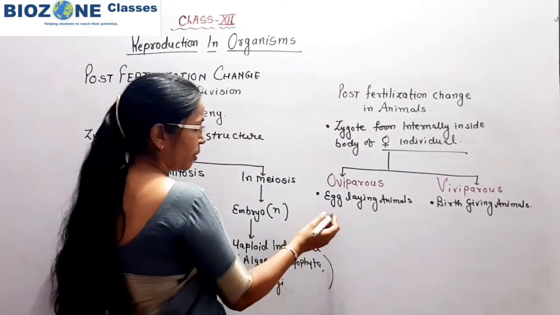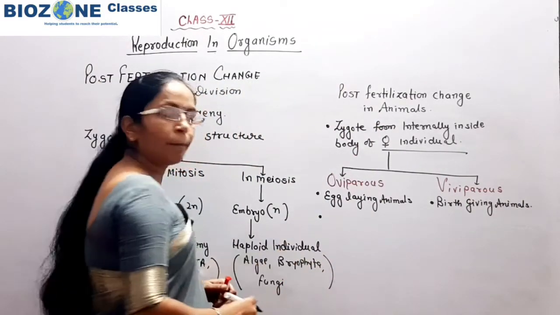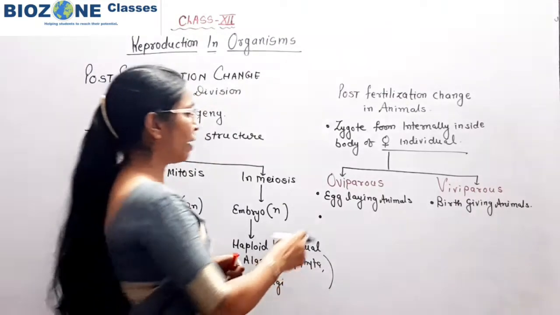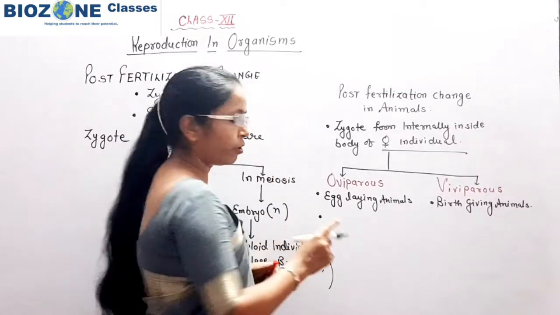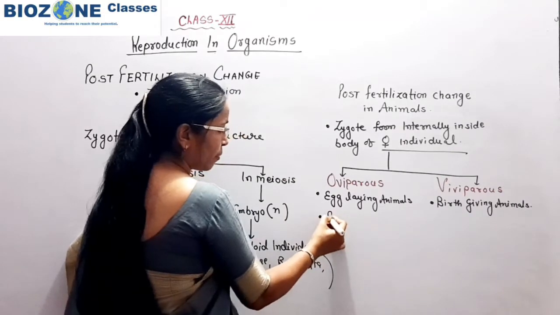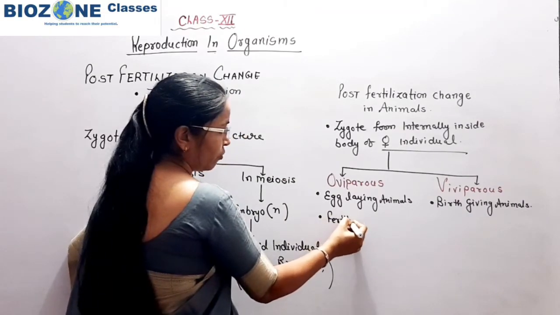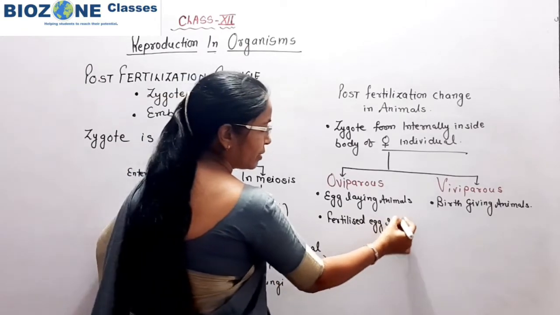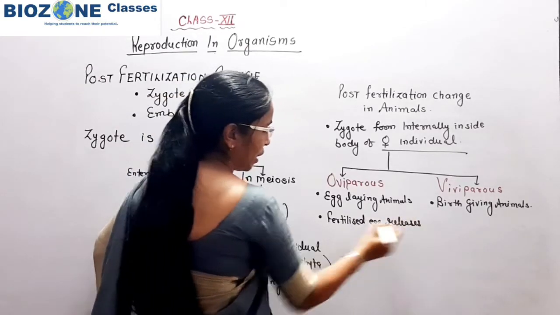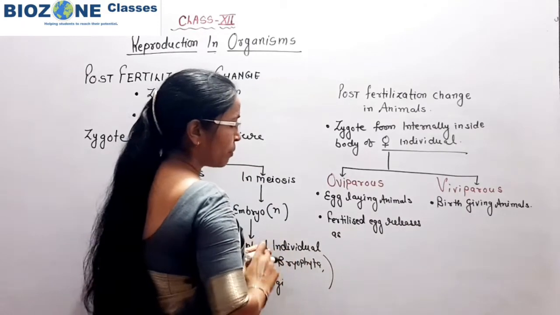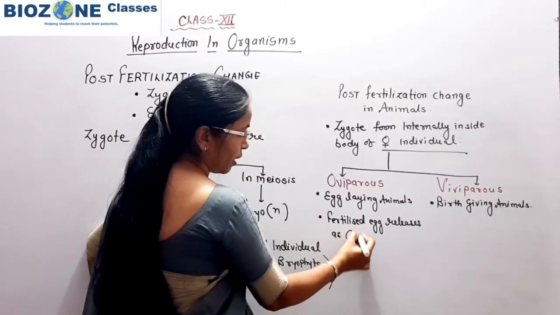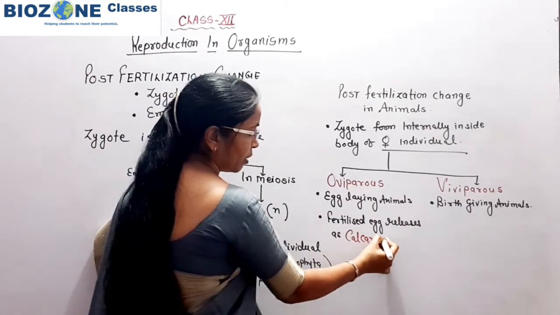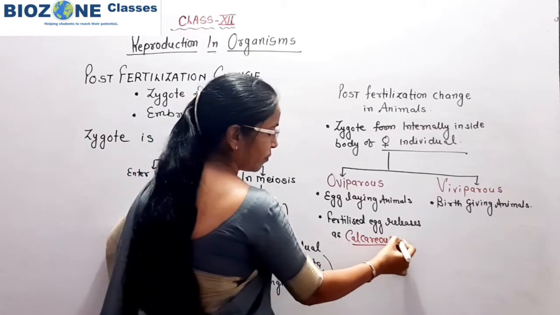After that, oviparous are egg laying animals, and the egg may be fertilized or unfertilized. Fertilized egg predominantly you remember, the most important thing, the fertilized egg is released as calcareous eggs.